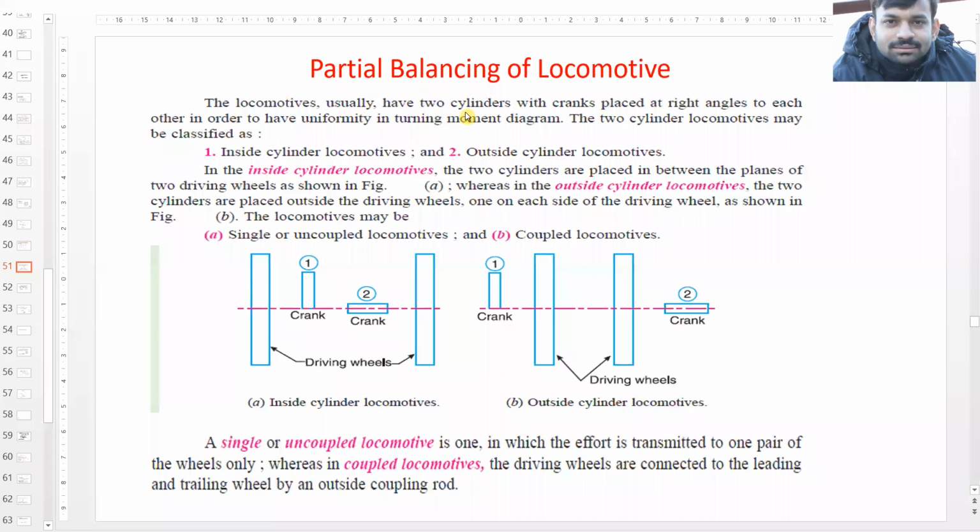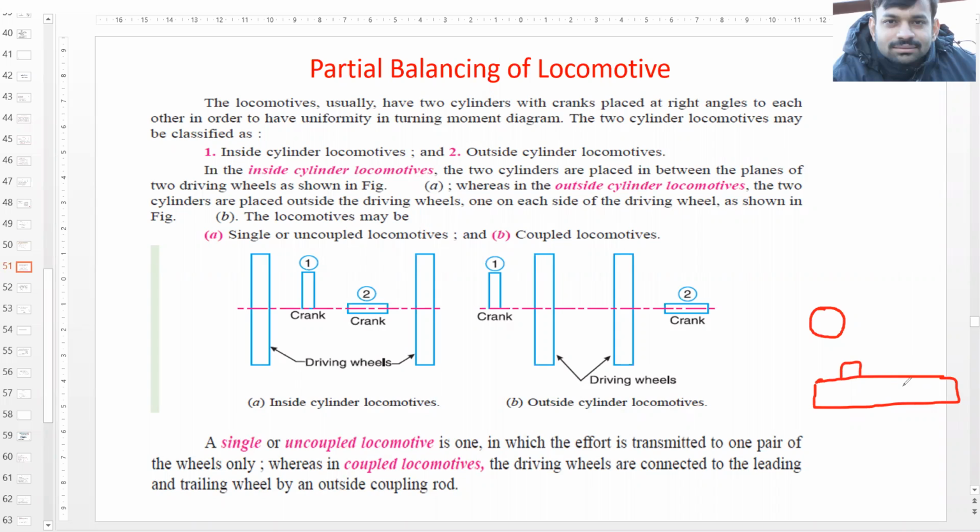The locomotive usually has two cylinders with cranks placed at right angle to each other. So how is this crank placement? Let's say this is the shaft, the crankshaft, and over this is the crank. This is the front view. This is the crankshaft, and it may have two cylinders.